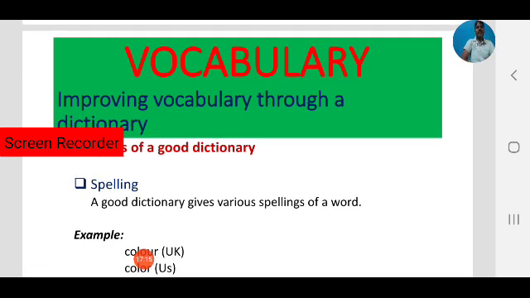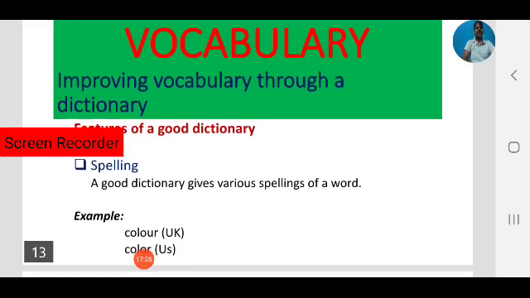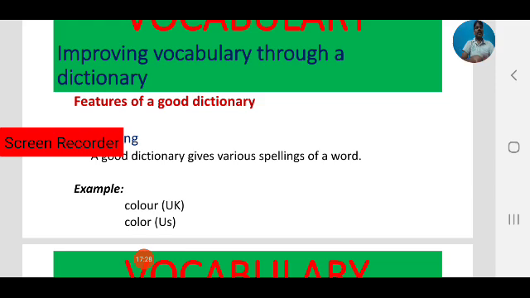Spelling. As you know, a good dictionary gives various spellings of a word. For example, color. You can observe COLOUR, color. That is one spelling.